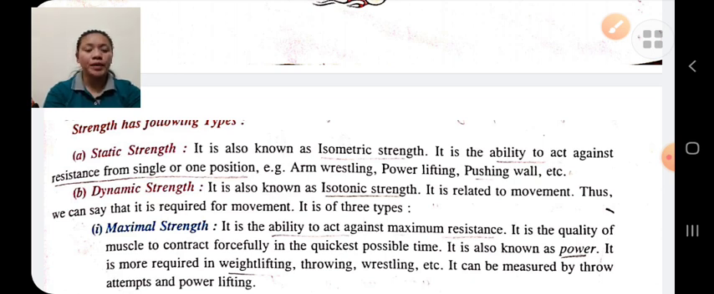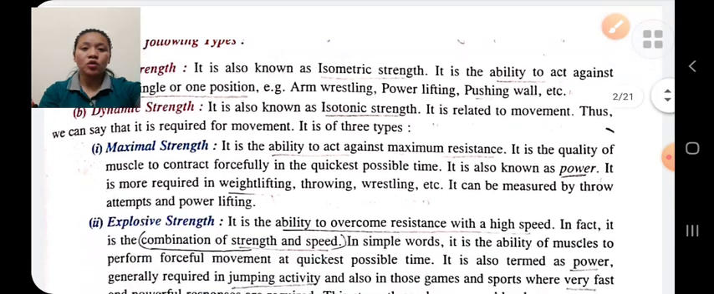There is no movement. Iso means same, metric means length. So isometric means same length. The length of the muscle remains the same. Dynamic strength means the ability to overcome the resistance while in motion. You have to overcome the resistance under the condition of movement.